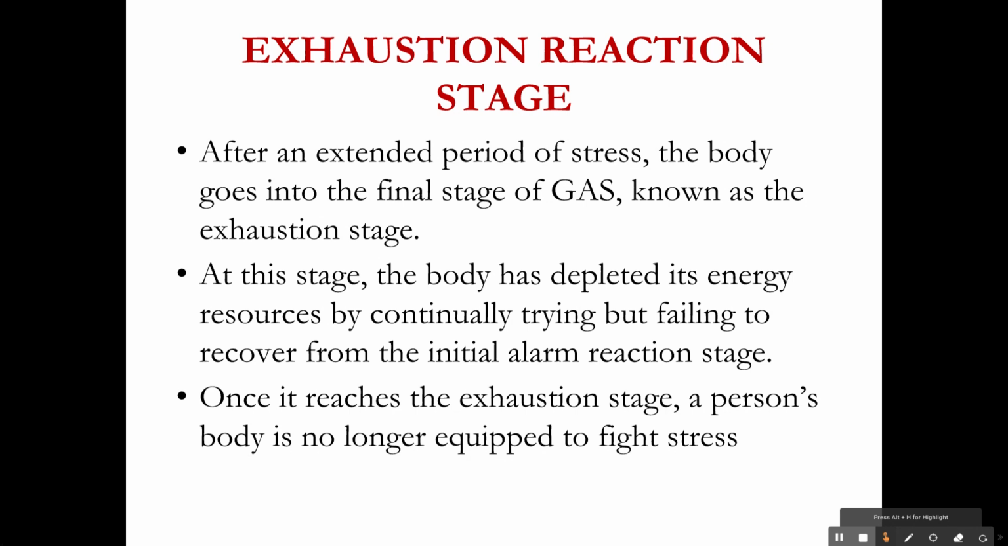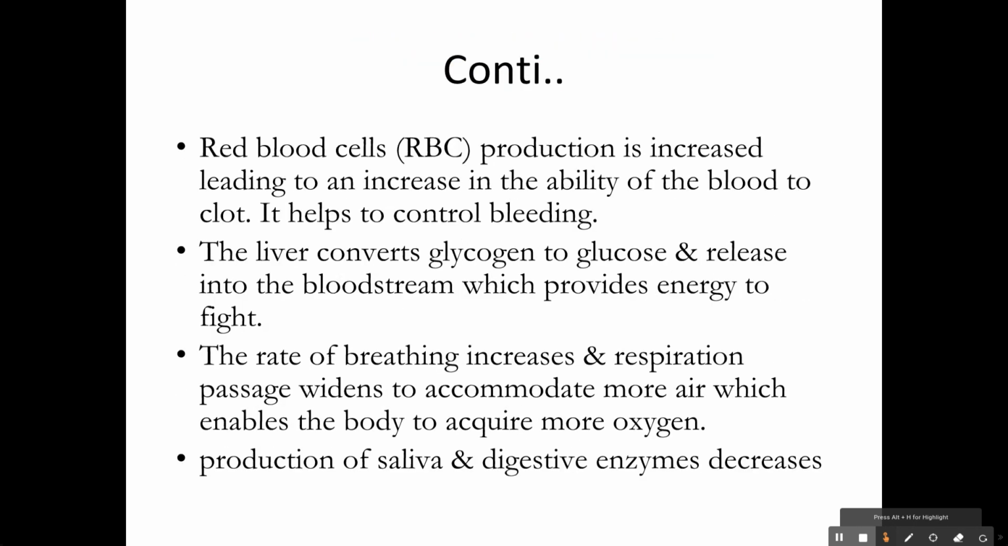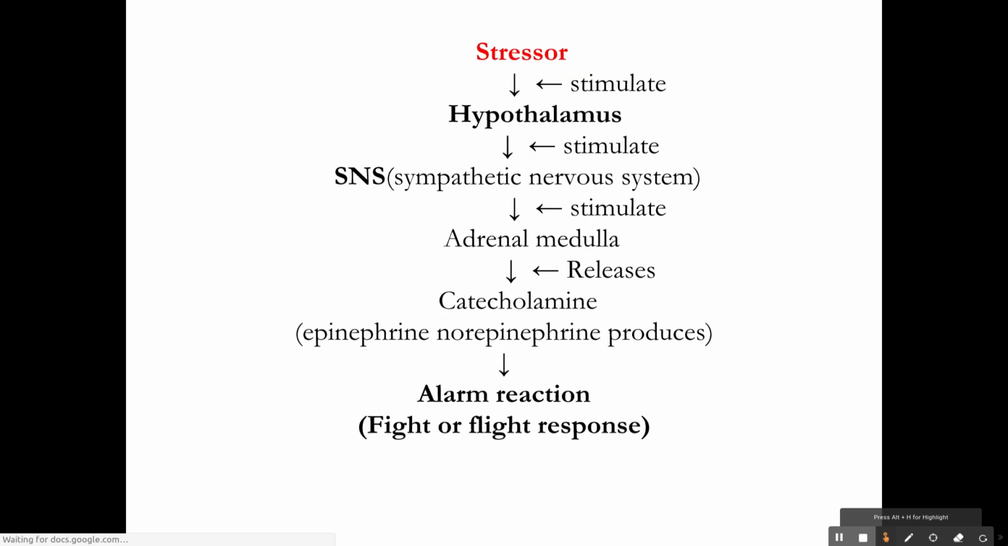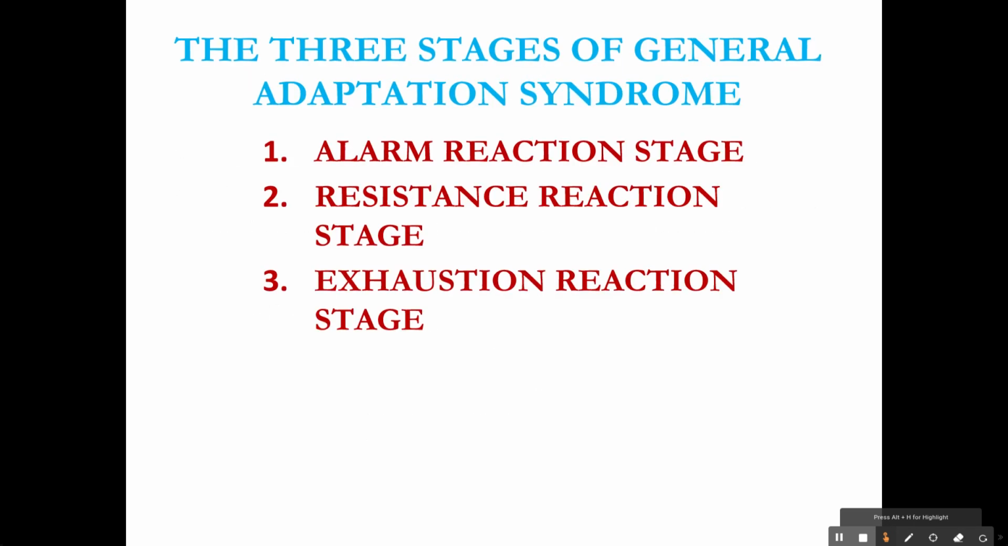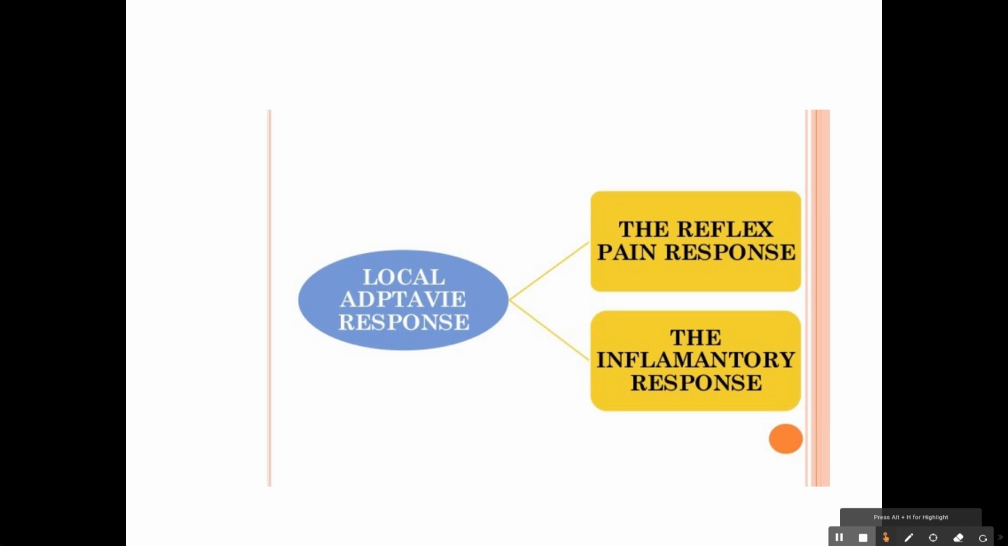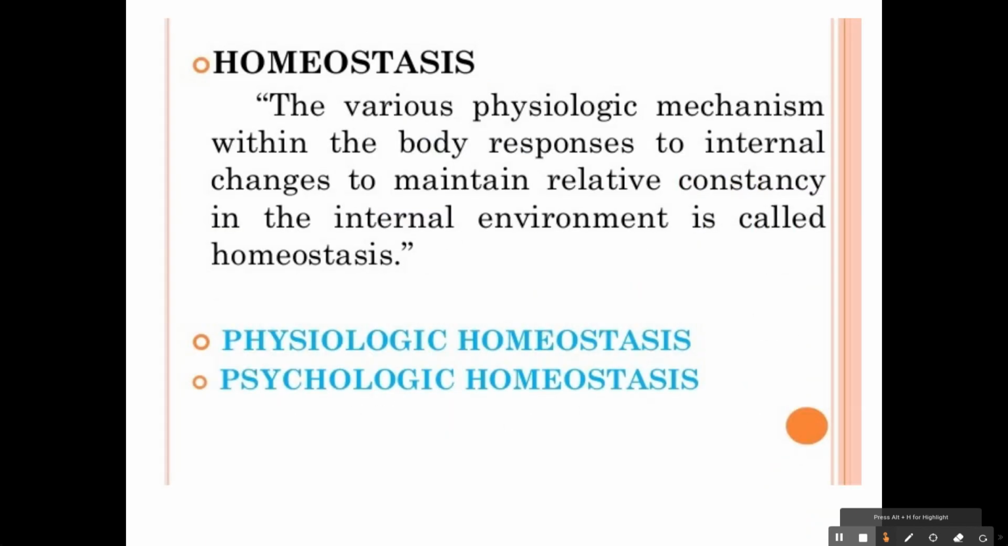So these are the three stages of general adaptation syndrome we have seen. In this class, we have seen the introduction to the definitions of stress and adaptation, and homeostasis, the physiological homeostasis and the psychological homeostasis. In the next session, we'll be dealing with the adaptation.